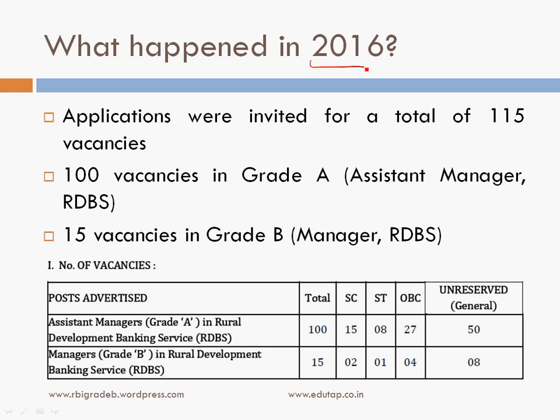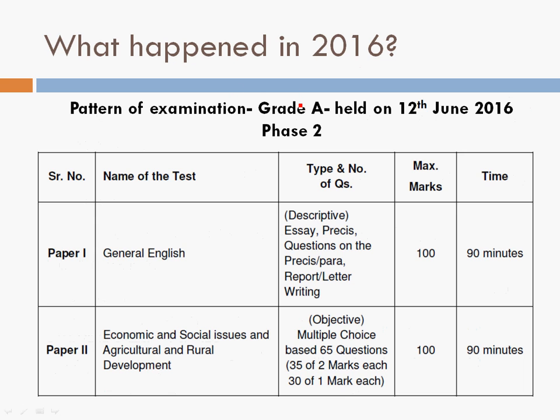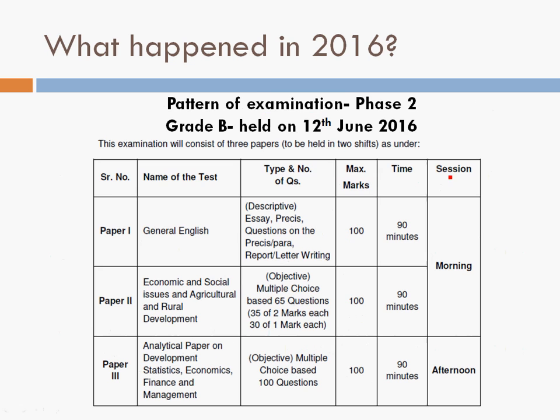Now in 2016, notification came out for a total of 115 vacancies. Out of these, there were 100 vacancies for grade A and 15 vacancies for grade B. Now this is the pattern of examination for grade A as far as phase 2 is concerned. It consists of two papers. One is the descriptive paper on English. The second paper is on ESI plus ARD, that is economics and social issues and agriculture and rural development. Both these papers are held online. Each paper is of 100 marks and 90 minutes of time is allotted for each paper.